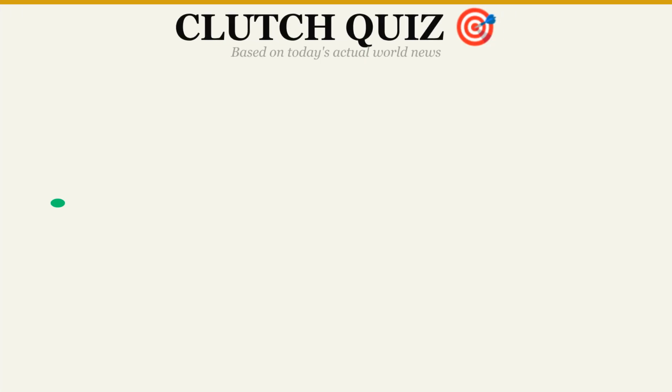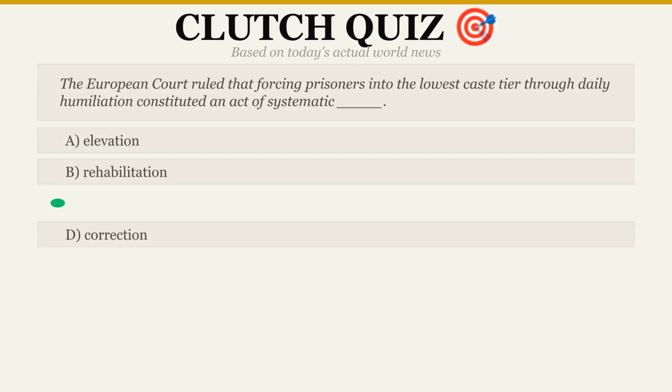Let's test your knowledge. The European Court ruled that forcing prisoners into the lowest caste tier through daily humiliation constituted an act of systematic abasement.